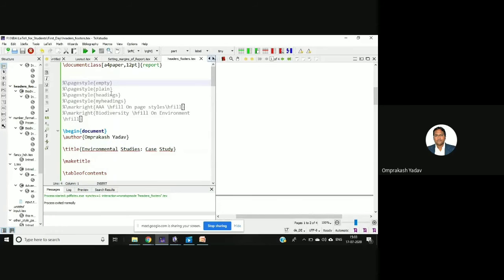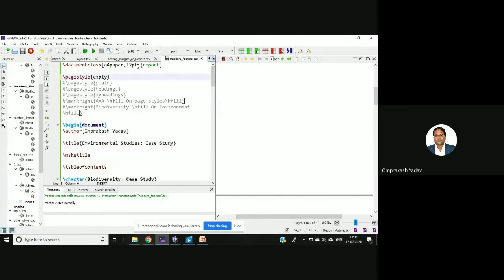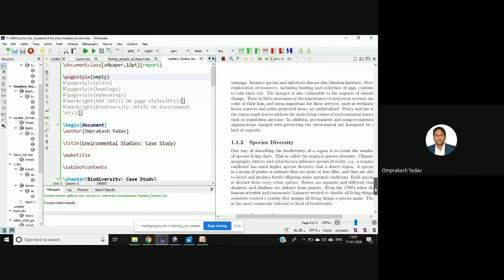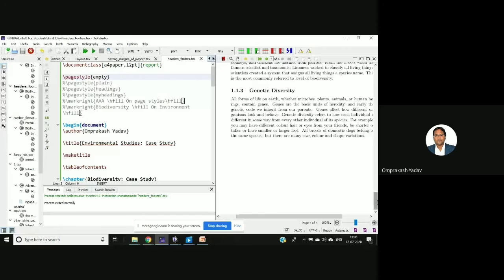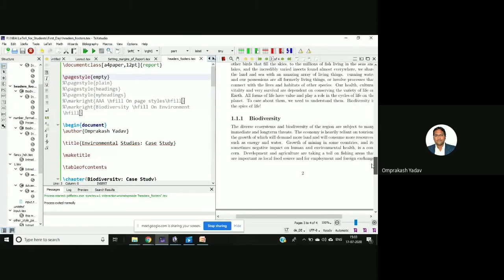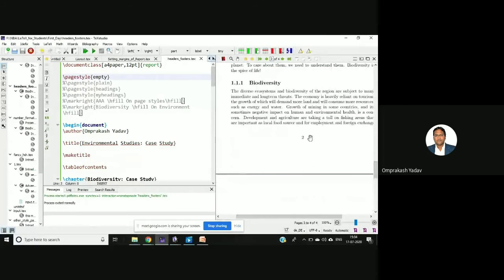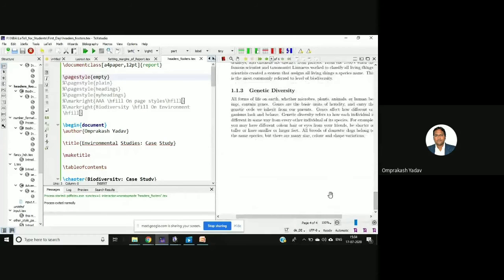now what will we do? If we use page style empty, it will not have the headers and footers. So I'll just do page style empty. If you see here, no headers and footers. Okay, but this will not be applicable wherever a chapter number is mentioned. For example, this is the first chapter mentioned, biodiversity case study. So that's why, if you see here, this page number is there. But if you go to the next page, there is no page number mentioned.